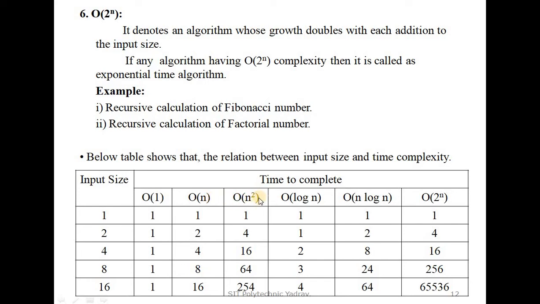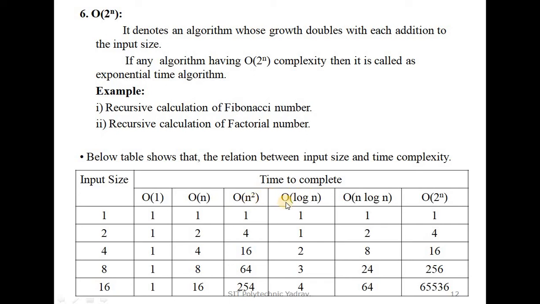Big O of n raised to 2 means n squared: the square of the input size. Giving input size 1, we get 1; giving input size 2, the output will be 4. So that algorithm complexity is known as big O of n raised to 2.